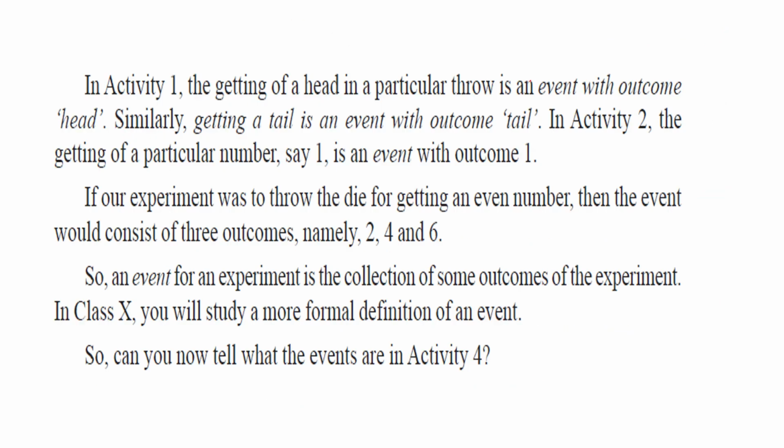So getting a head or a tail is an event, with this outcome. Getting a tail is also an event with the outcome as tail. So you are talking about an event. An event for an experiment is the collection of some outcomes of the experiment.